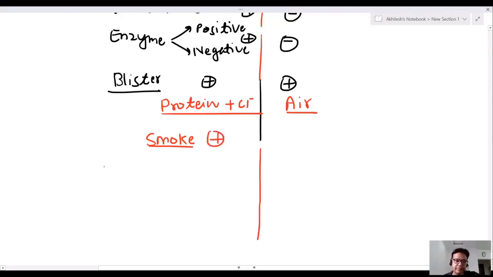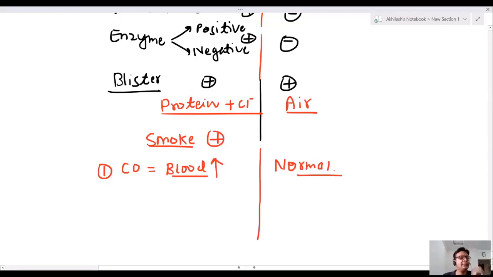Number one, carbon monoxide, because smoke contains carbon monoxide. The carbon monoxide level of the blood increases in antemortem burn. It is normal in postmortem burn, because after death carbon monoxide is never inhaled into the trachea.